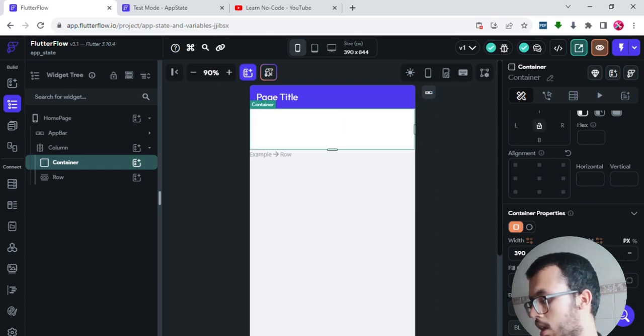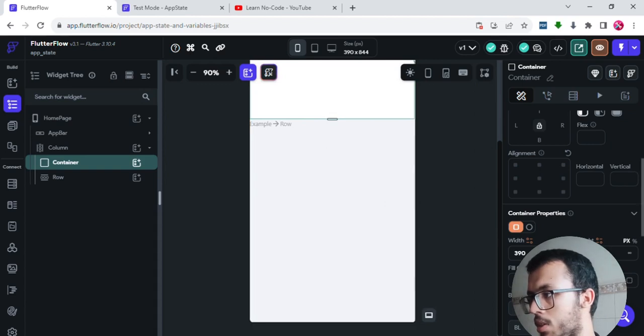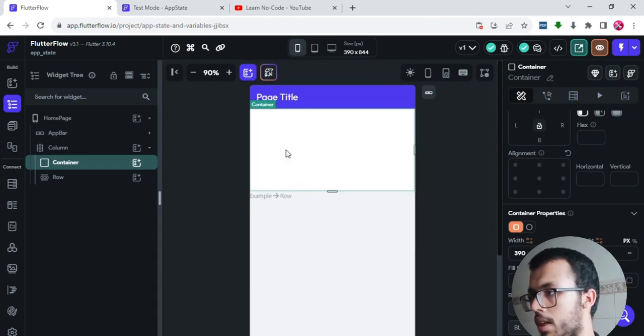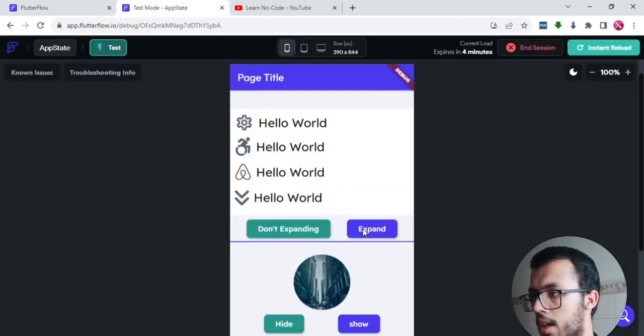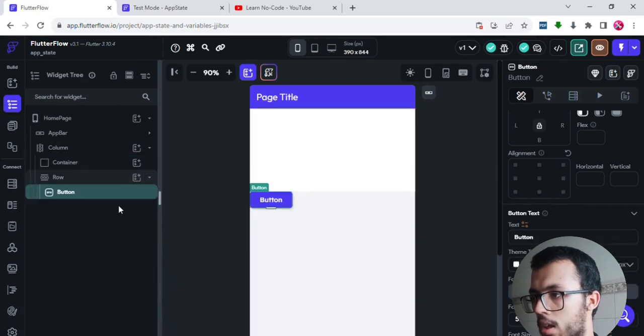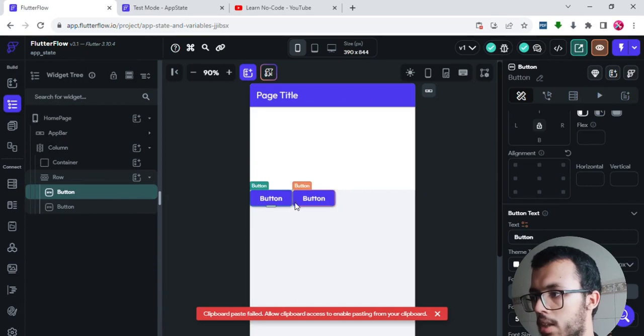And for the height, I can take 300. 300 is not going to give me enough space to play around in. So I will make it higher. So this is cool, and inside this row, which is this one, I will add these 2 buttons. I will add a button, and then I will duplicate that button. Here we have a button, but I want them to be a little bit in the center.